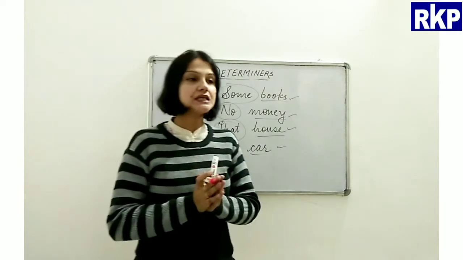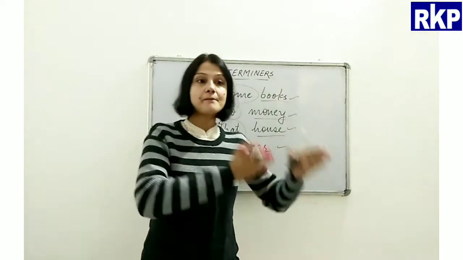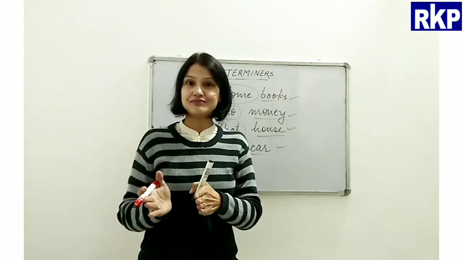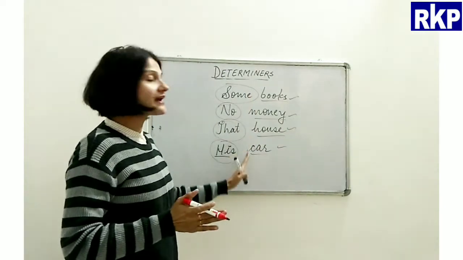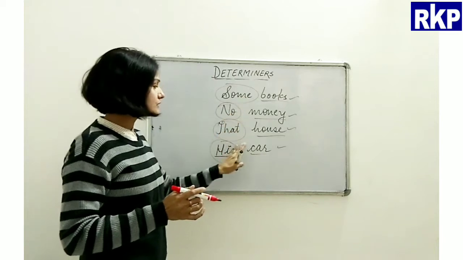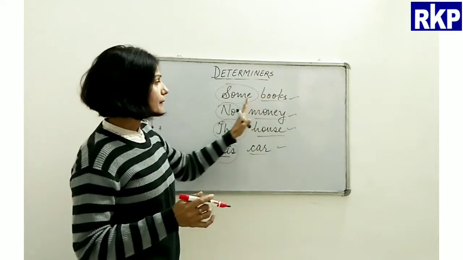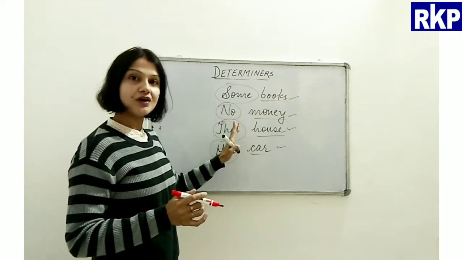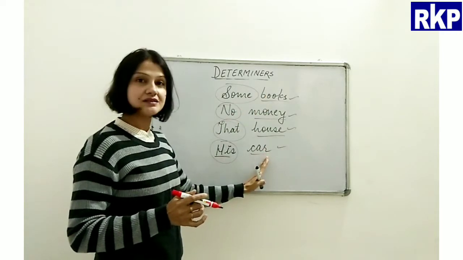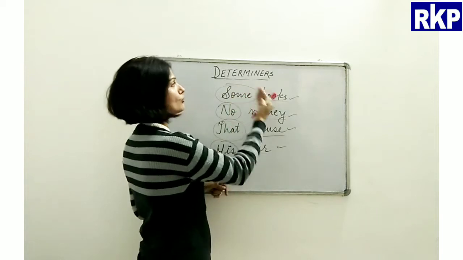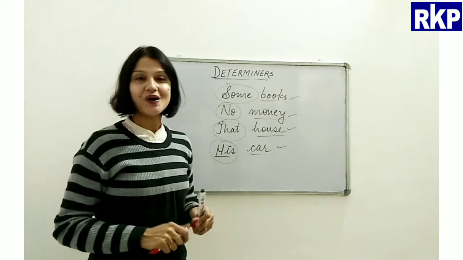By this I mean they always come before a noun, right? If you see here as well, some, no, that, his. All the determiners come before the nouns, and all the nouns follow the determiners, alright?